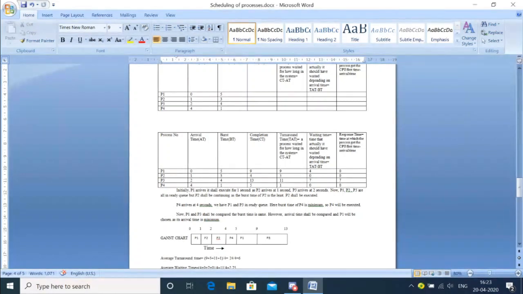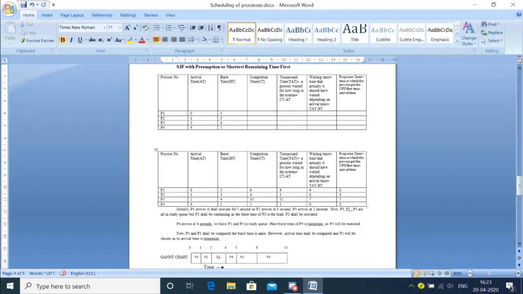While making the Gantt chart, we have to see one thing here, which is the arrival part. Whenever there is switching from one process to another, the switching will take place among the ones which have arrived, with respect to the burst time. That means the process which has the least burst time will be chosen. But arrival time plays a very critical role in solving the question. So let us see. Initially, P1 arrives. We already have seen that P1 arrives at 0 seconds. No other processes had arrived.